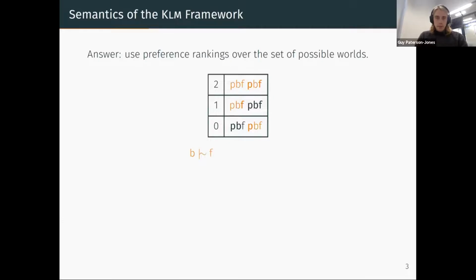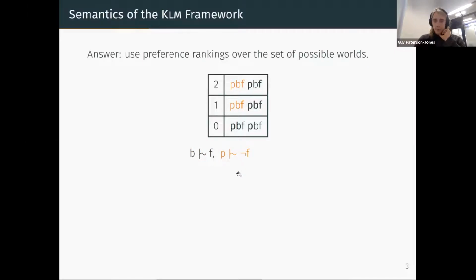Right. So what does it mean for a defeasible formula like this one to be satisfied in a preference ranking? Well, you look at all the worlds satisfying the left-hand side of the defeasible formula, and you see, okay, is the right-hand side satisfied in all the most typical ones? So I've highlighted all the worlds satisfying B here, and indeed, in the most typical one at the bottom there, you'll see that F is true. So in this preference ranking, birds typically fly, and we can check a bunch of other examples.